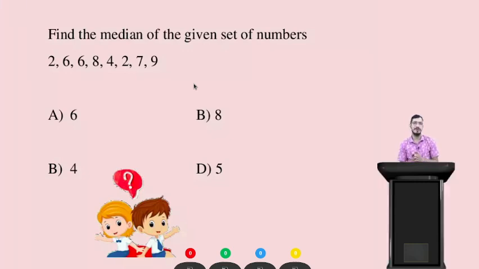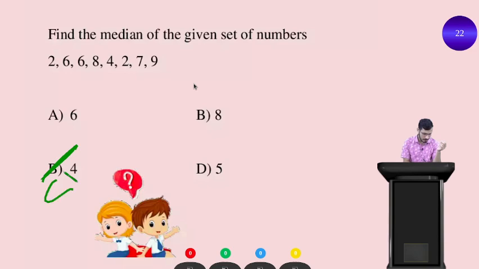Okay students, now it's question time. I have a question for you. Find the median of the given set of numbers. I'm giving you 30 seconds. So which option is correct here? Option A 6, option B 8, option C 4, and option D 5.